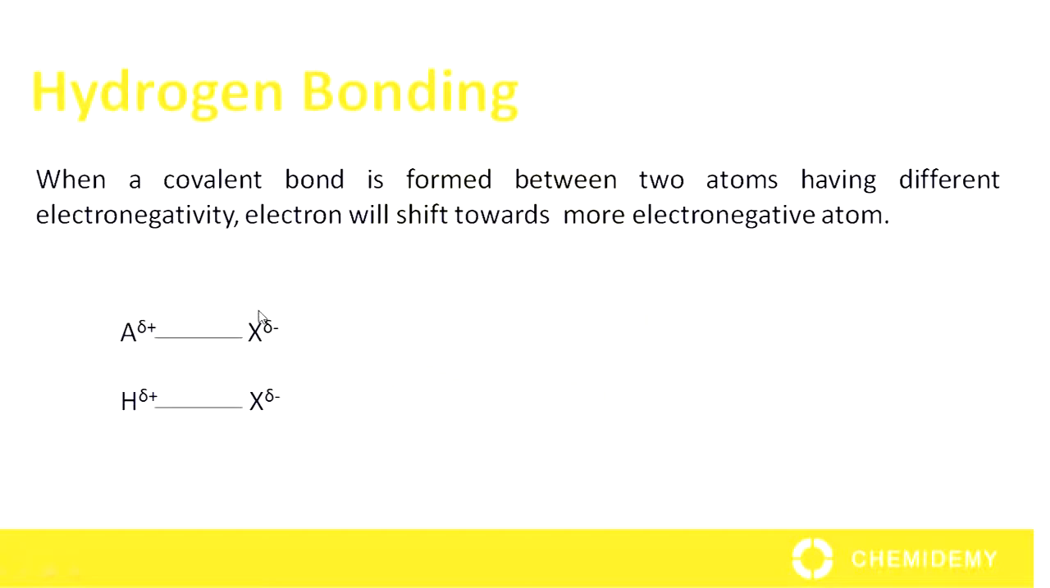electronegative atom. More electronegative atom acquires partial negative charge, whereas less electronegative atom acquires partial positive charge. Same as when a covalent bond is formed between hydrogen and electronegative atom, electrons shift towards the electronegative atom. Electronegative atom acquires partial negative charge, whereas hydrogen atom acquires partial positive charge.